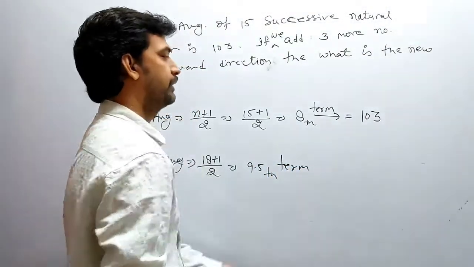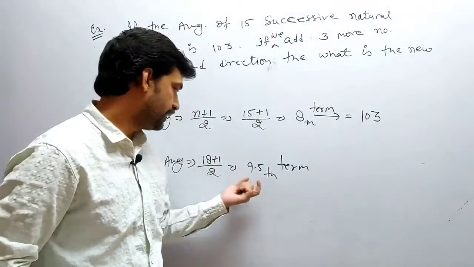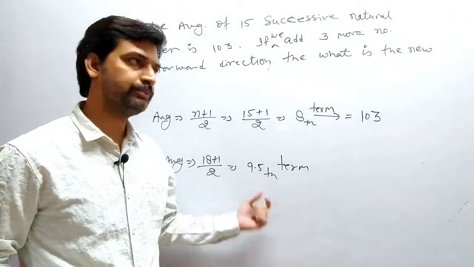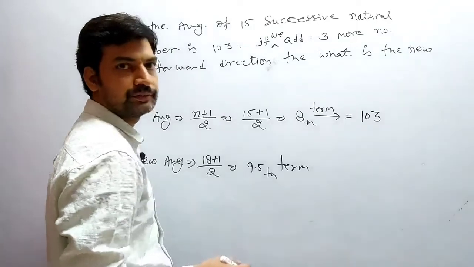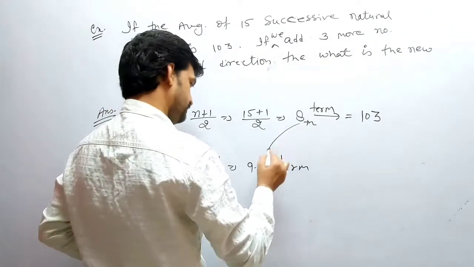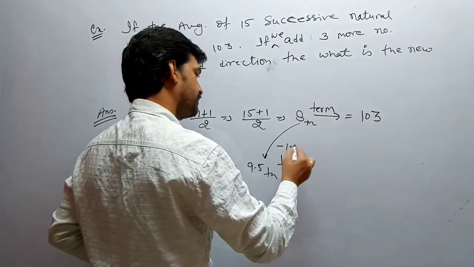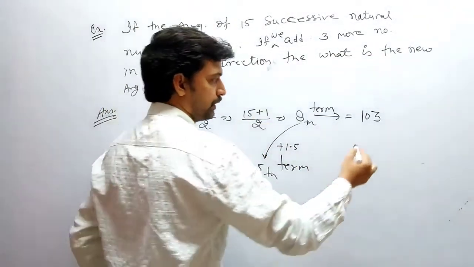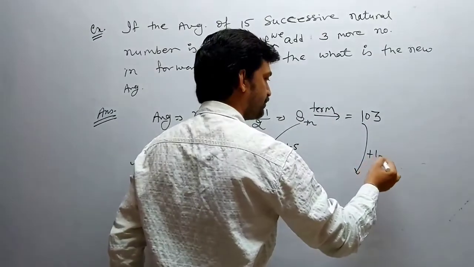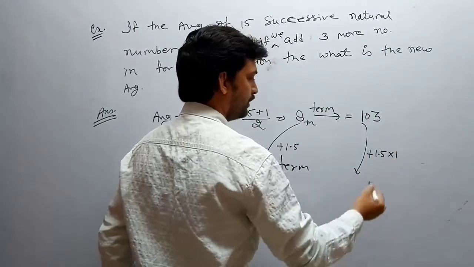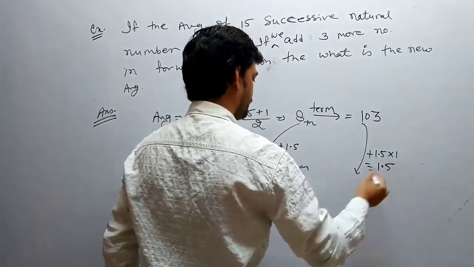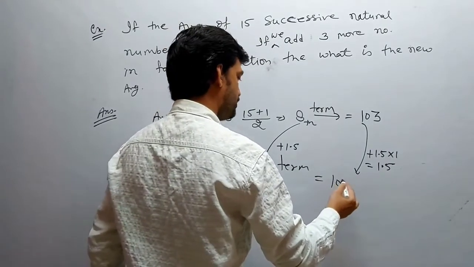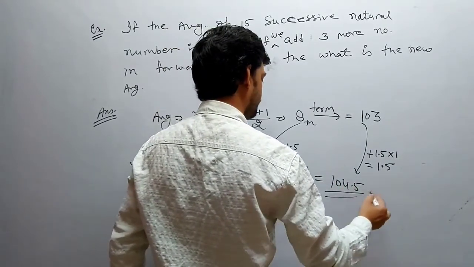right? We know that the 8th term is 103 and we are asking about the 9.5th term. 9.5 means plus 1.5, from 8th to 9.5th. So we'll do the same thing, plus 1.5, since the difference is 1. The answer becomes 104.5. This is your answer,